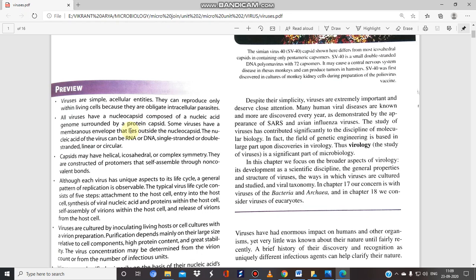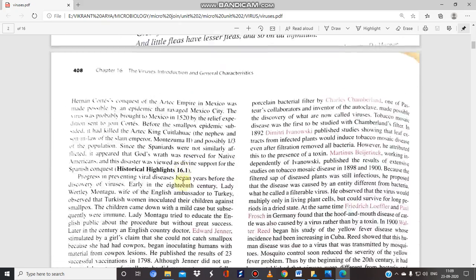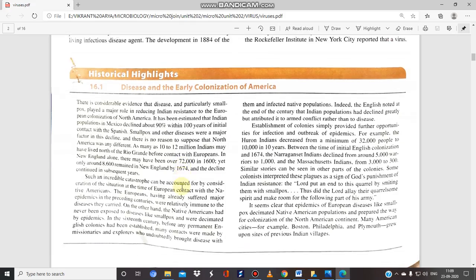They have genetic material, either DNA or RNA, which may be single-stranded, double-stranded, linear or circular, depending upon the type of the virus. They have a capsid with a particular symmetry: helical, complex or icosahedral. I request you to watch the videos again and then watch this video.